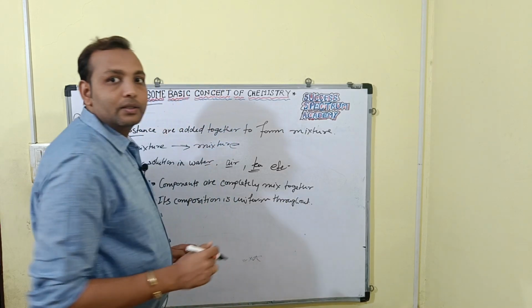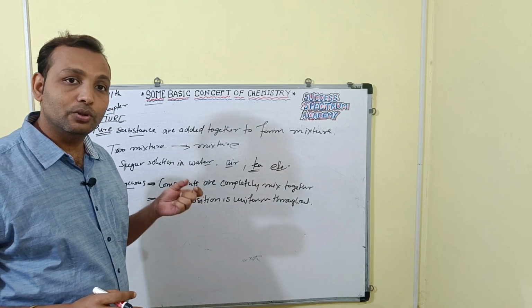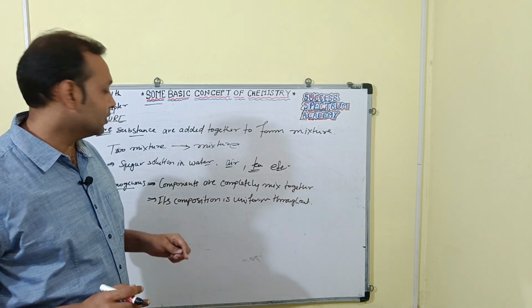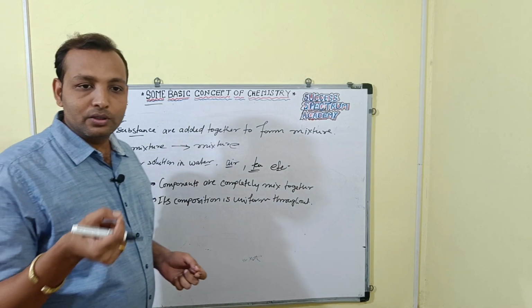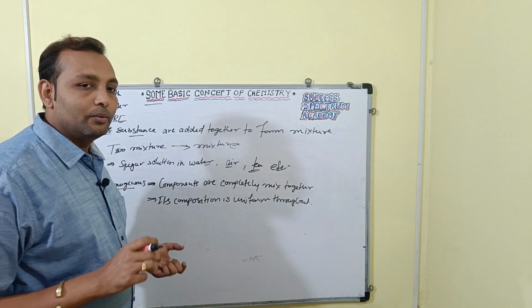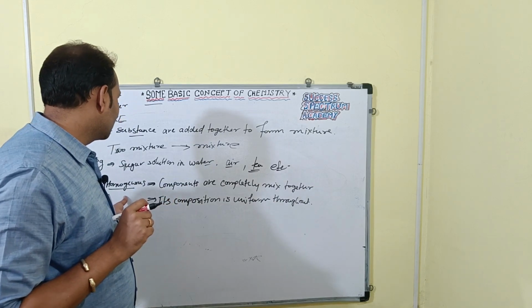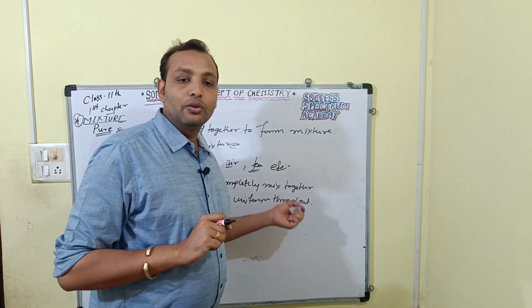So if we say that we have a sugar solution, where sugar is completely dissolved in water, then we can say it is a homogeneous mixture. If we take one spoon, or drink one glass of that solution, it will give you the same taste. So that is a homogeneous mixture, meaning its composition is uniform throughout.